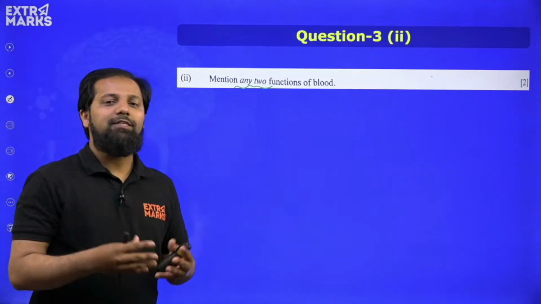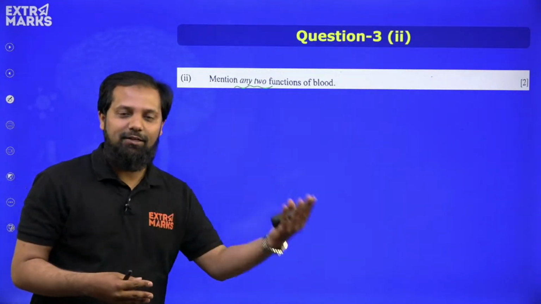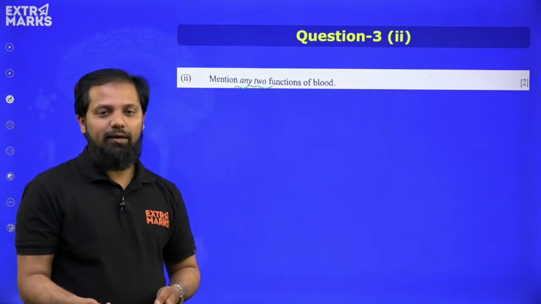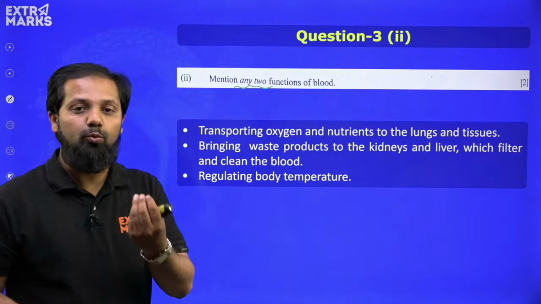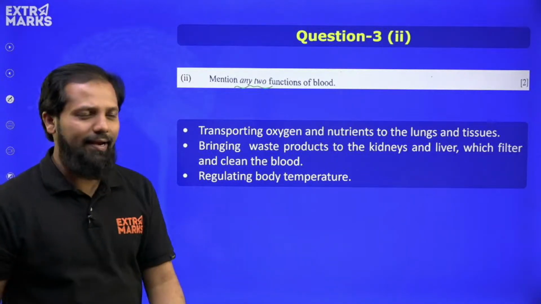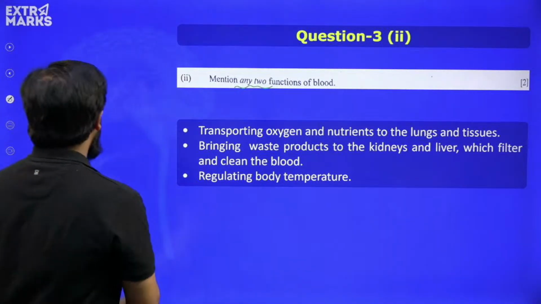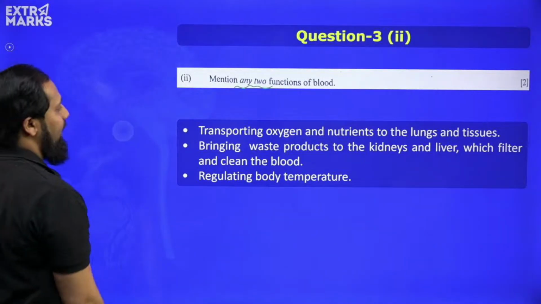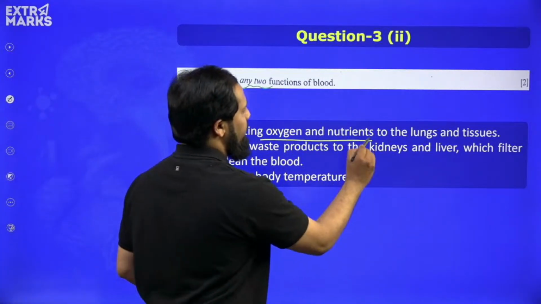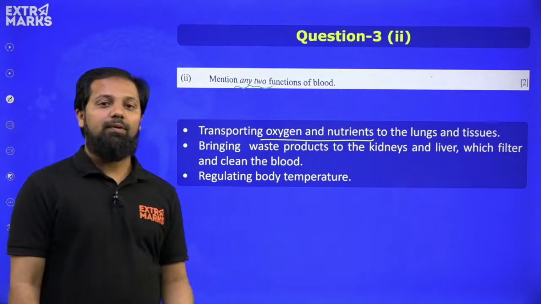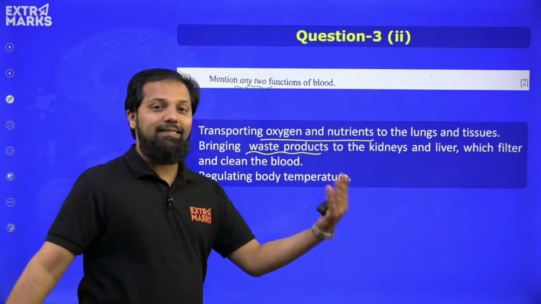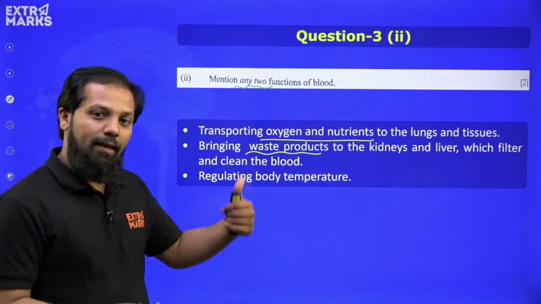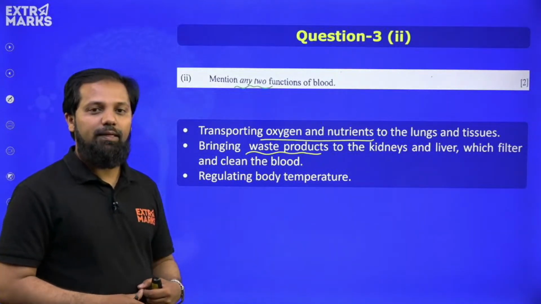Among them, the major one is as it is a transporting fluid, circulatory fluid, obviously it helps in transportation of useful substances like nutrients, gases, all these things can be considered to be the answer. So transporting oxygen and nutrient to the lungs and other cells of the body is one of the function. Bringing the waste product to kidneys and liver for getting filtration, that is one more function of the blood.